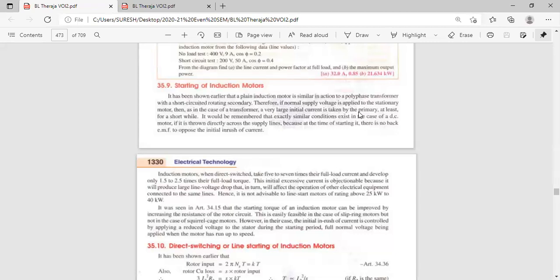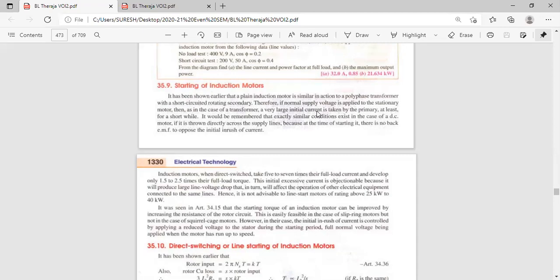Suppose the current the induction motor can draw is a maximum of 10 ampere, but it is drawing 70 ampere.